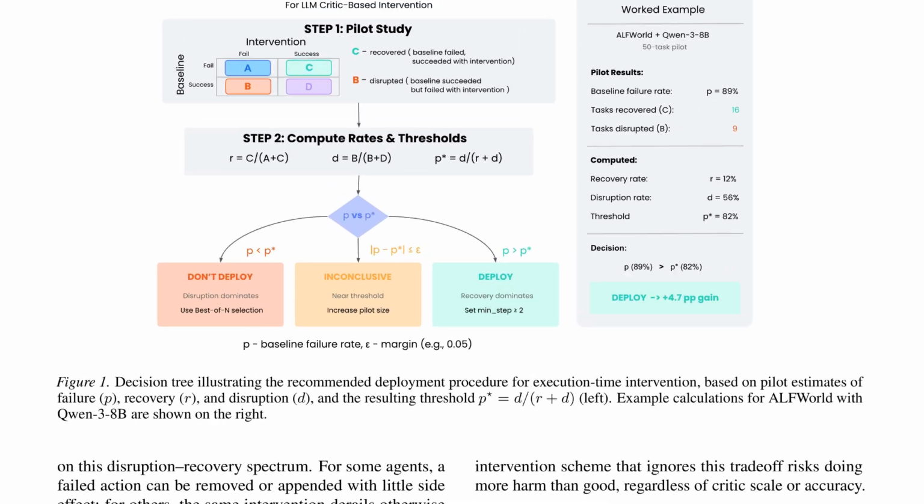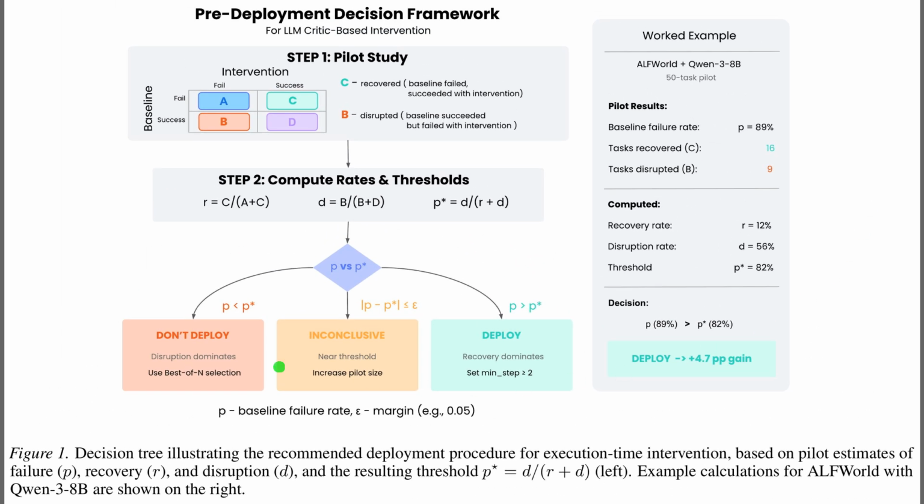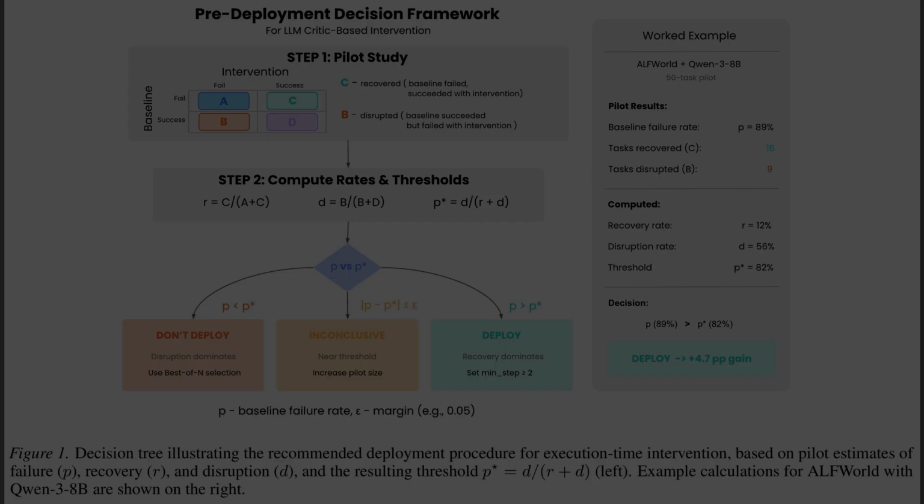Now, Figure 1 puts those variables to work in a practical decision tree. The process starts in Step 1 with a small pilot study, maybe 50 tasks, to empirically estimate the recovery and disruption rates. Step 2 then calculates a personalized threshold, called P-star. The decision rule at the bottom is strictly quantitative. You only deploy the intervention if your model's current failure rate is higher than P-star. The worked example on the right shows this for the ALFWorld benchmark, where the high failure rate justified deployment and resulted in a net gain.